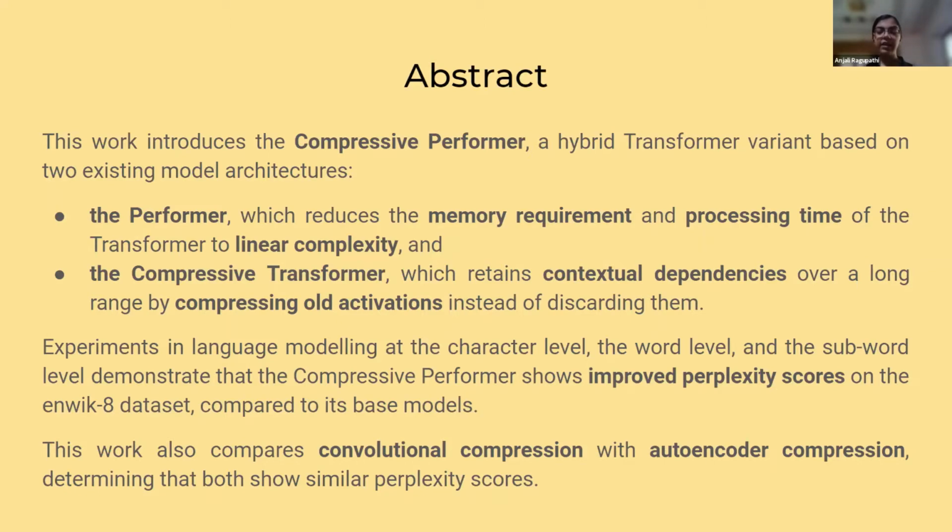Experiments in language modeling at the character level, the word level, and the subword level have shown that our hybrid model shows improved perplexity scores, specifically on the enwik8 dataset, which is a very good baseline dataset used for compression tasks and so on. We also compare two different compression methods. One is convolutional compression and one is autoencoder compression. And we try to see what kind of results those give with our model.